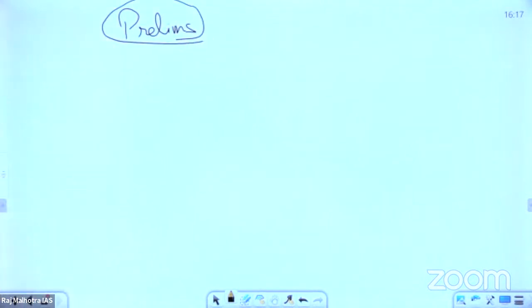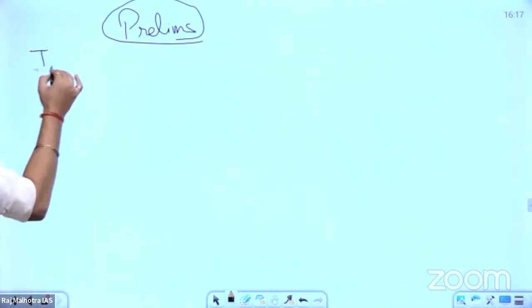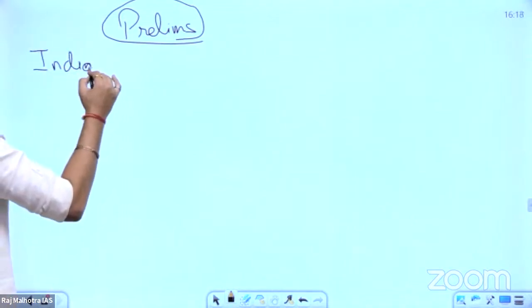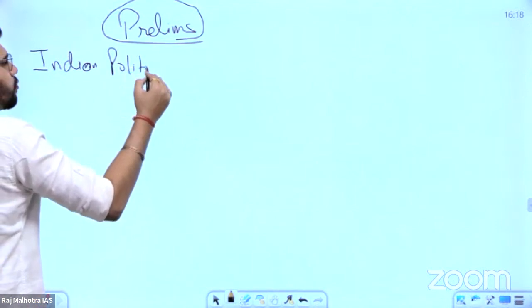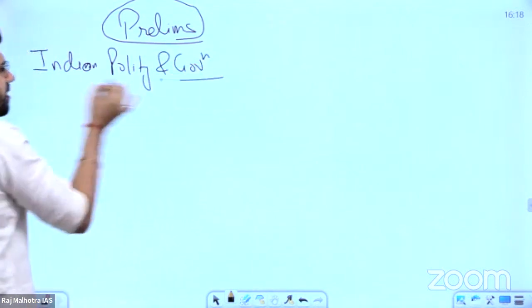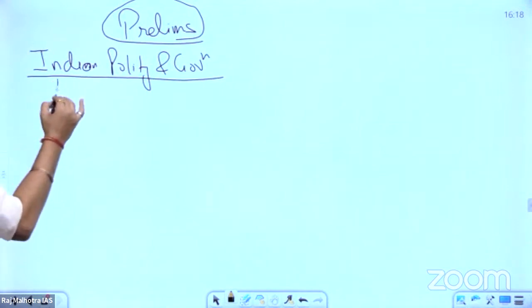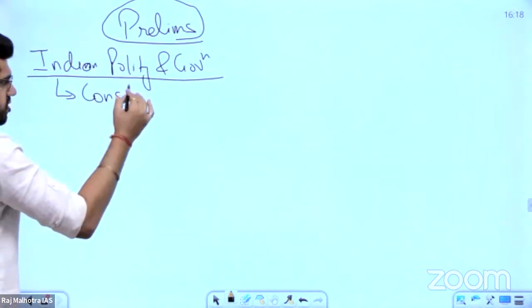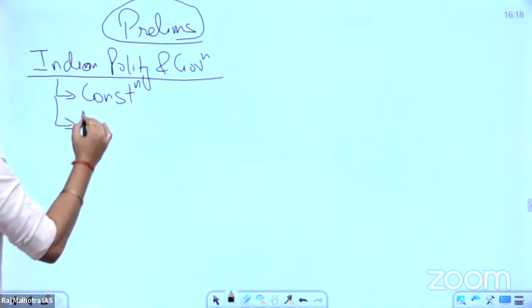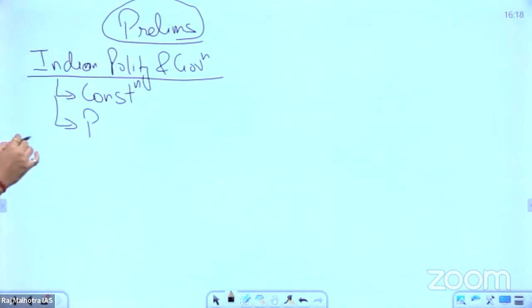In the prelims syllabus, UPSC mentions Indian polity and governance. Under this, UPSC mentions a few things. One is the constitution. Second is the political system.